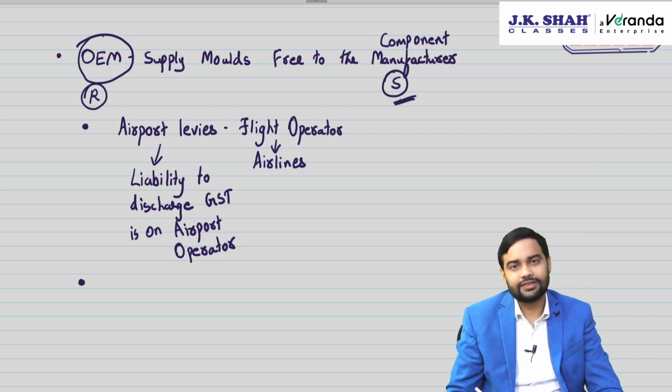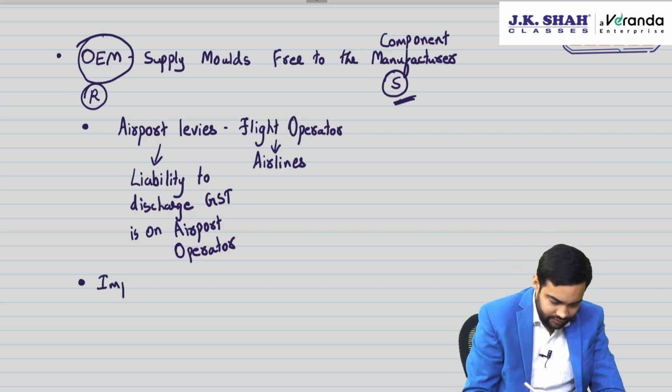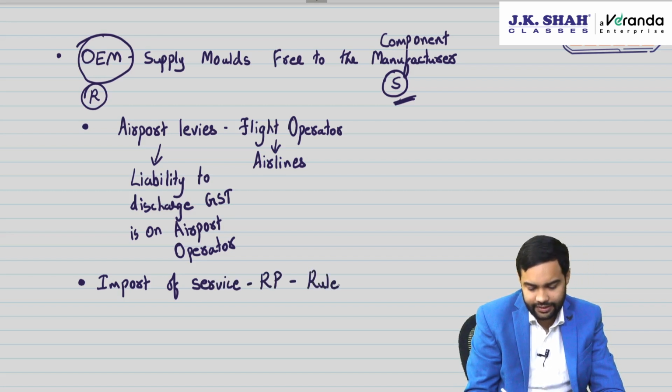Then there is one important circular with regard to import of service. Now, import of service, what will be the value for import of service between related persons? You will go by Rule 28.